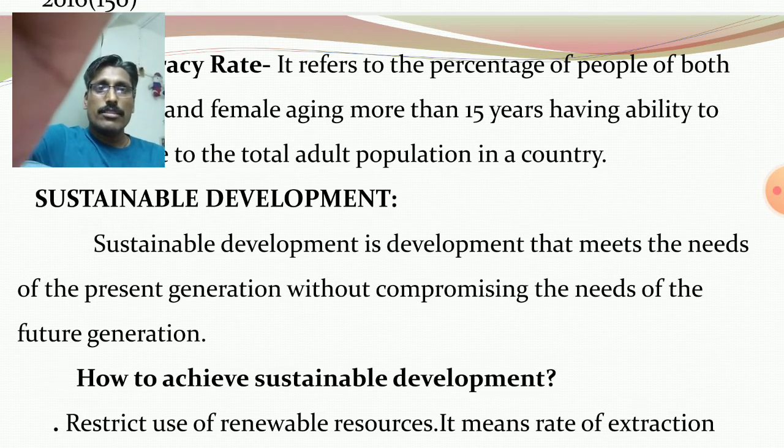Sustainable development is development that meets the needs of the present generation without compromising the needs of the future generation. Clear? As usual, the present generation fulfills their needs, but they should not compromise the needs of the future generation.